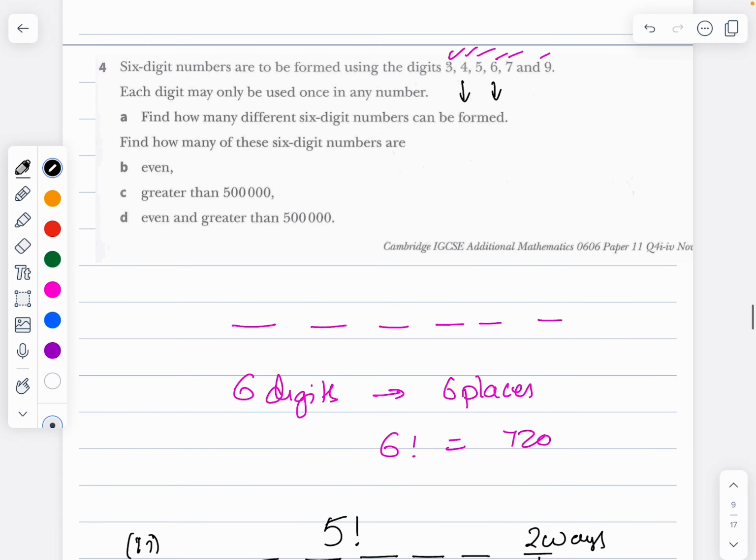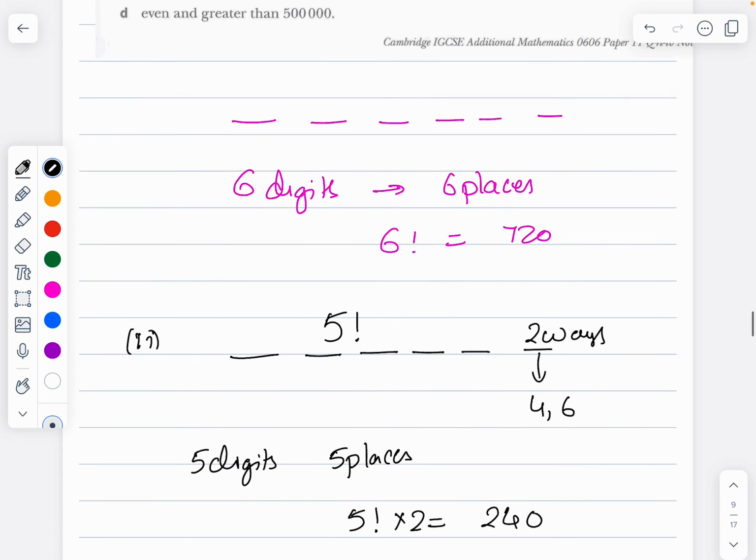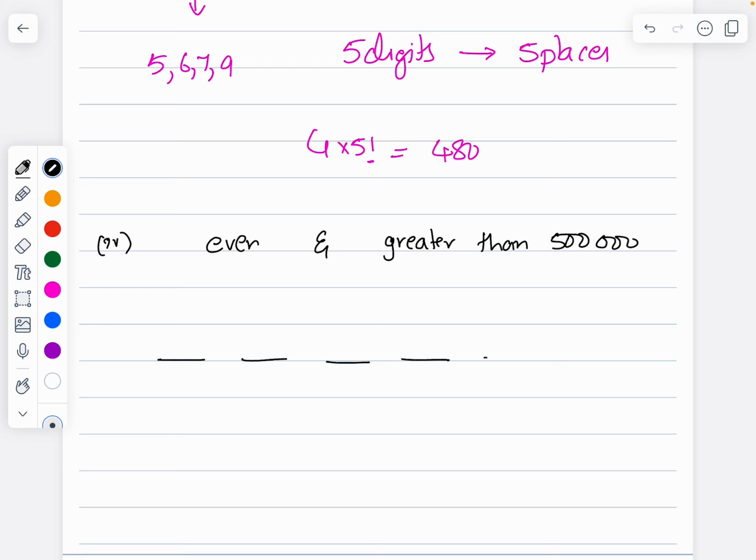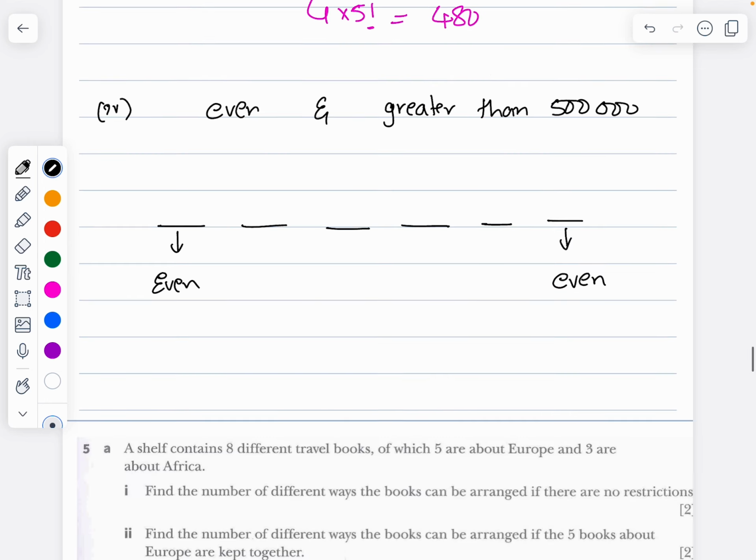Then part 4, even and greater than 500,000. So for the 6-digit number, over here an even number and over here an even number. That is one way.